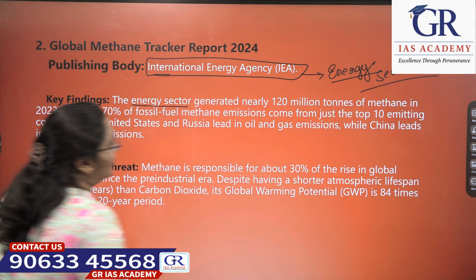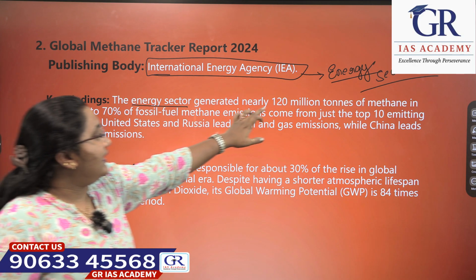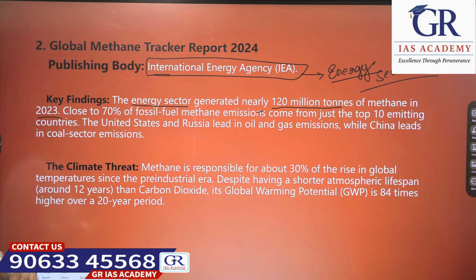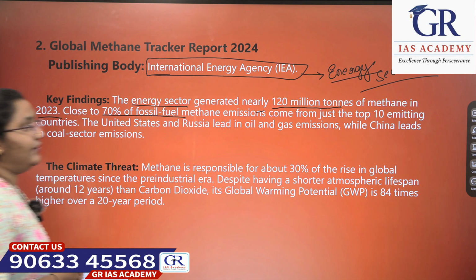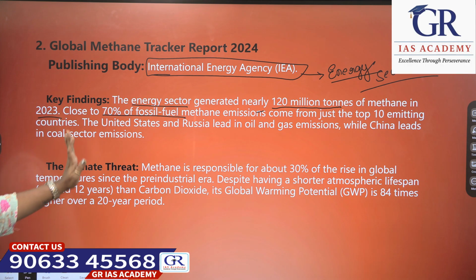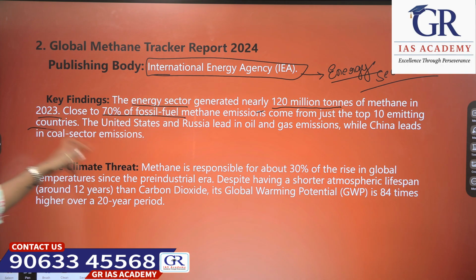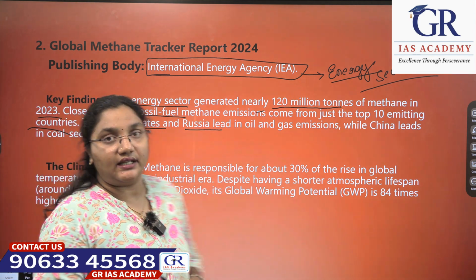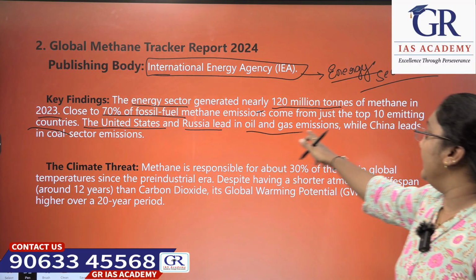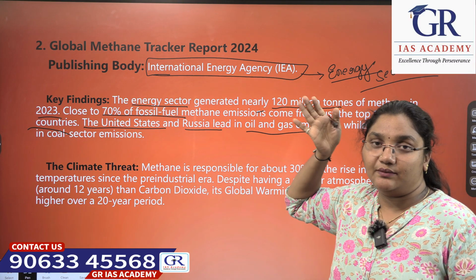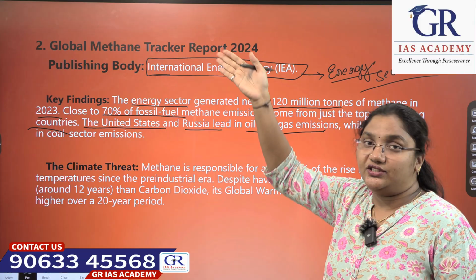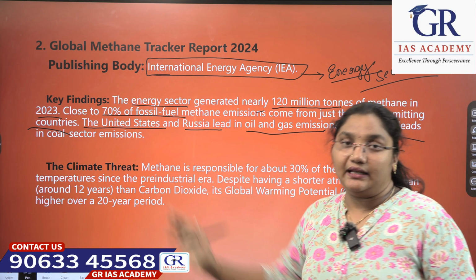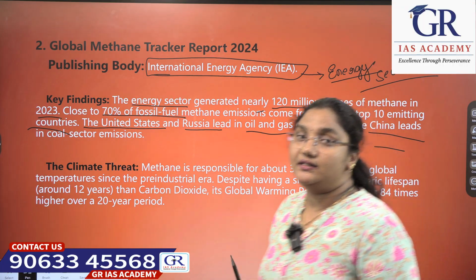The energy sector generated nearly 120 million tons of methane in 2023, and close to 70% of fossil fuel methane emissions come from just the top 10 emitting countries. What are those? The United States and Russia lead in oil and gas emissions, while China leads in coal sector emissions.